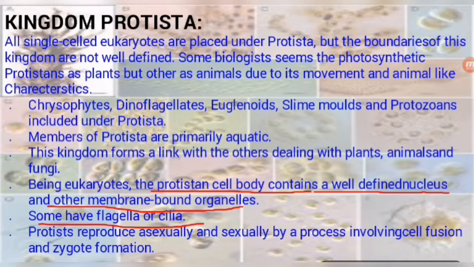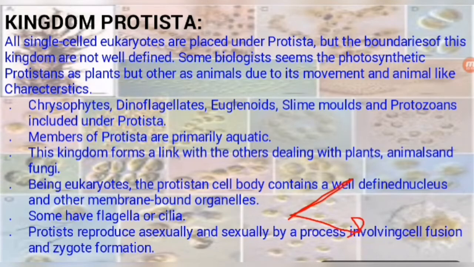Some have flagella or cilia. Protists reproduce asexually and sexually by a process involving cell fusion and zygote formation. Asexually they generally reproduce by binary fission or multiple fission, or sexually by fusion. So fission and fusion are two different things. Let's discuss the different categories of kingdom Protista.